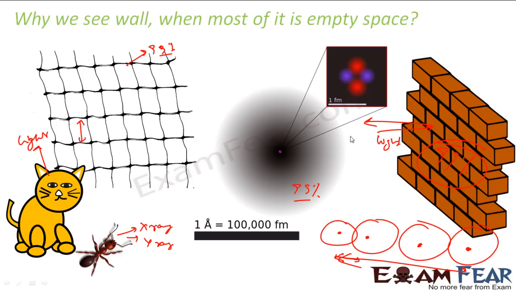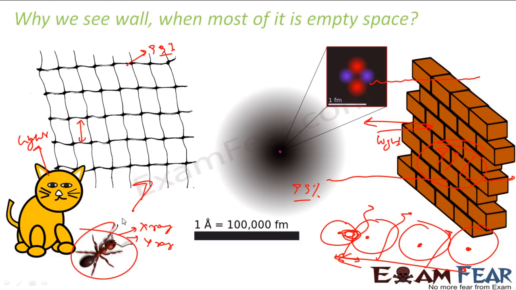But if you pass gamma rays here, they will easily cross this and come out from here. Why? Because the gamma ray wavelength is of the same range. It can cross this. Gamma rays are like an ant. They can cross this net. A similar theory applies here.